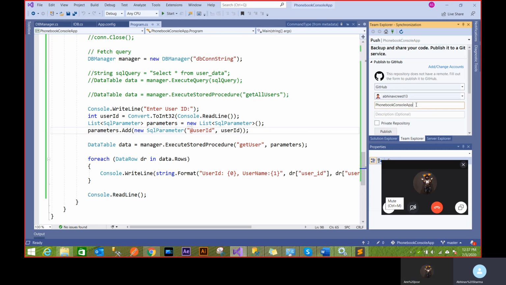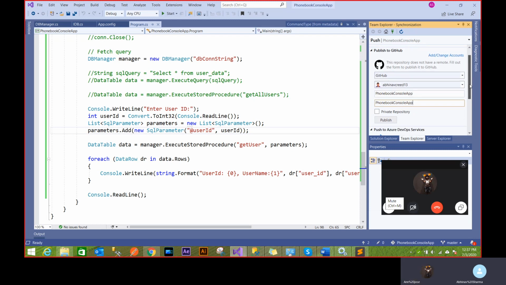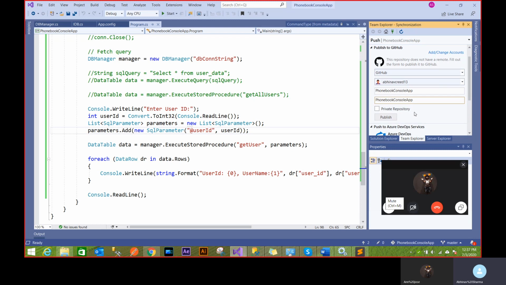Now I want to name it phone book console app, and the description is optional. I want to put the same description. I can make it a private repository, in that case nobody can see it on my profile. I can make it public so that anybody can see it. I'll just make it a private repository because it's something I don't want the public to see. In the future, we can change it even once it's published.